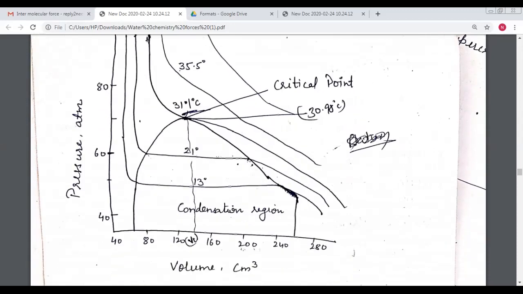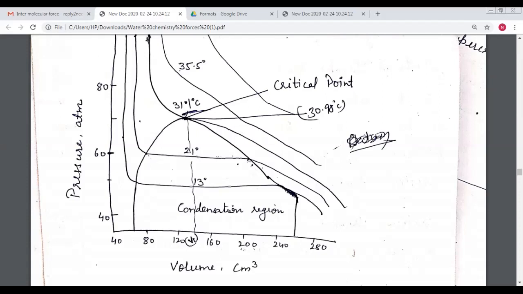he went to the 21 degrees centigrade temperature. At 21 degrees centigrade, when he applied the pressure, some molecules were converted into liquid. The number of molecules increases for some time with increasing pressure.